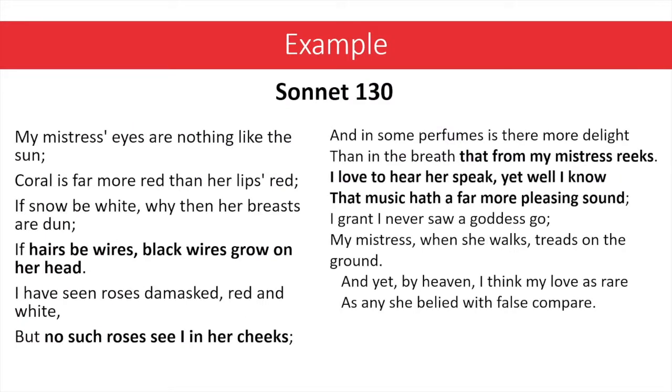This is Sonnet 130 by Shakespeare. My mistress's eyes are nothing like the sun. Coral is far more red than her lips' red. If snow be white, why then her breasts are dun. If hairs be wires, black wires grow on her head. I have seen roses damasked, red and white, but no such roses see I in her cheeks. And in some perfumes is there more delight than in the breath that from my mistress reeks.